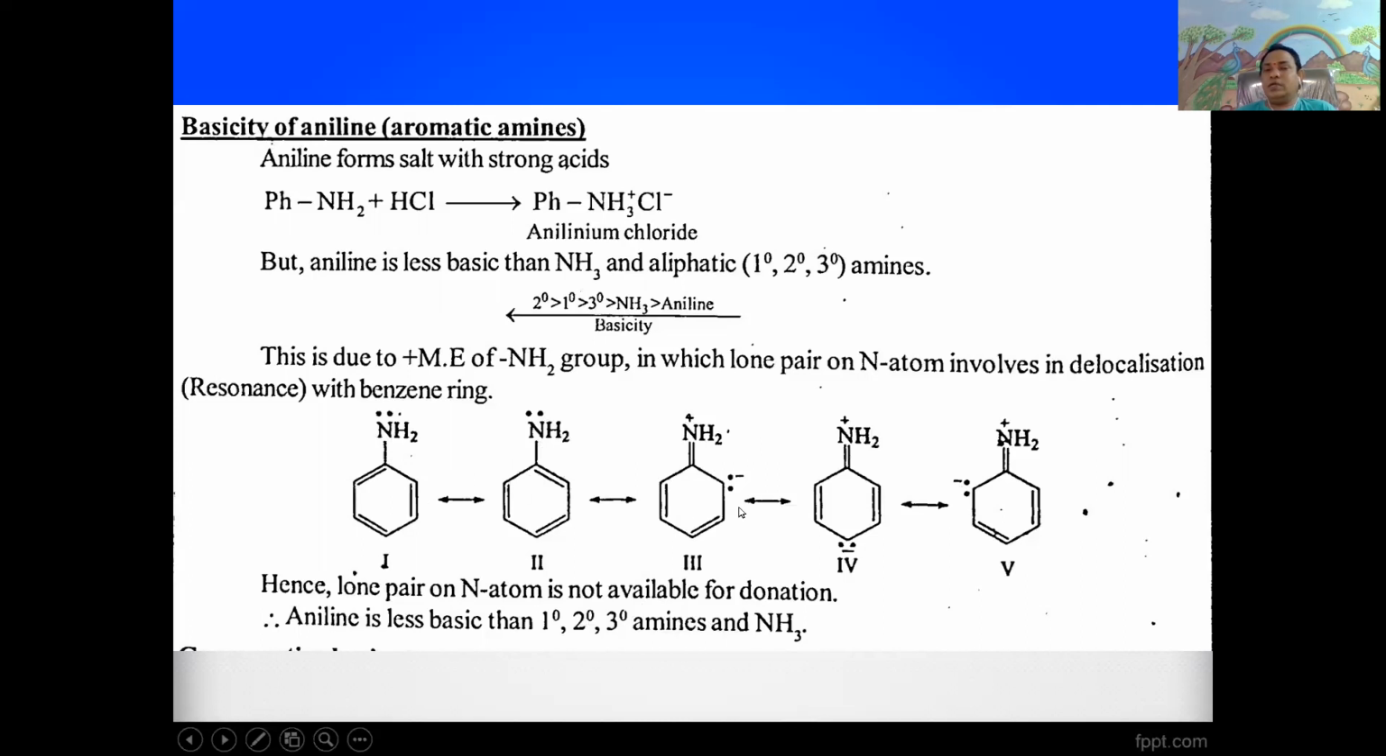Here in the resonance structures, the nitrogen atom gets a positive charge. Due to the non-availability of the lone pair on the nitrogen atom, it doesn't exhibit the basic character. Therefore, aniline is less basic than primary, secondary, tertiary amines and ammonia. Thank you.